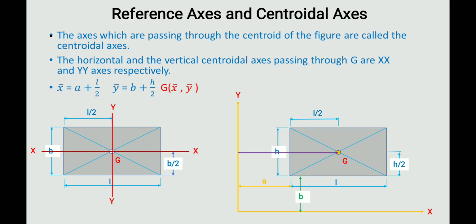Then what is x bar? Centroid means x bar and y bar. X bar means this distance. This distance is the x bar value. So for the centroid point, the distance along the x axis, this is x bar, right?